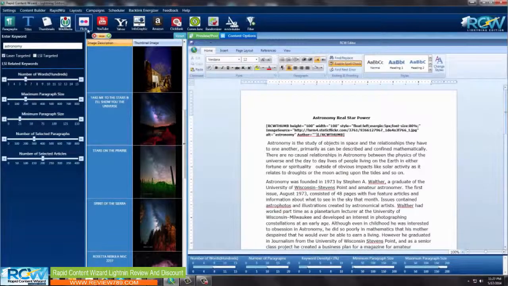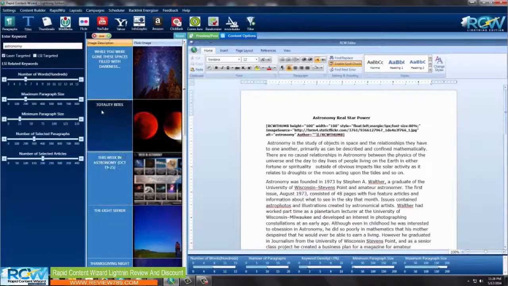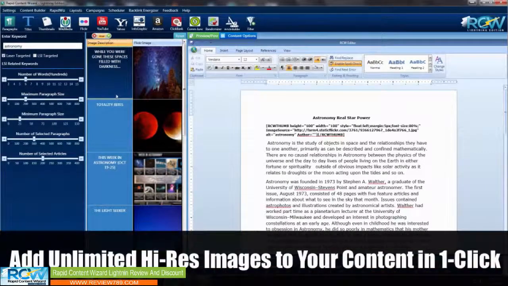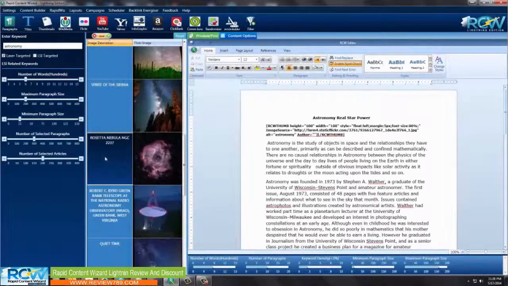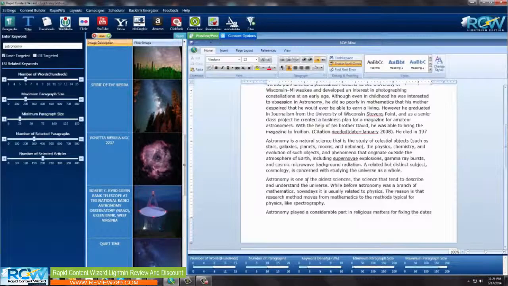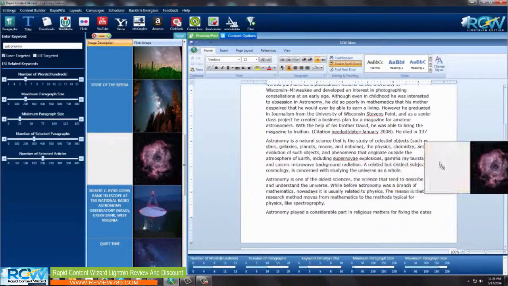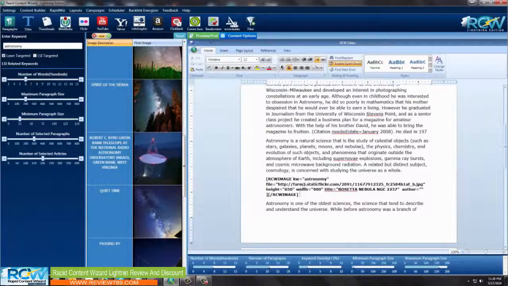So let's keep going here. Let me add an image. Okay, and now we have our images up here, and I know these look the same as the thumbnails. They pretty much are both from Flickr, but I'm just going to pick something else down here, and here's something that looks kind of interesting, and I just want to show you. In order to add an image, I can also drag and drop this and insert this anywhere I want in the article. So you see that little red bar flashing right there? It'll insert it right after that, and you can see there it is. So now we have an image in here.